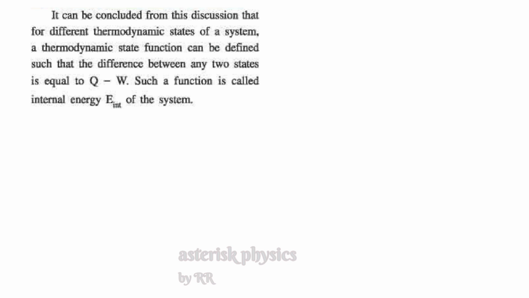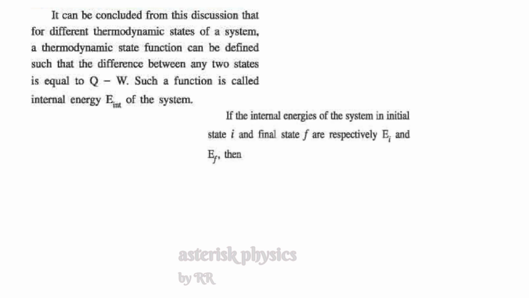So, from the above discussion, it is concluded that for different thermodynamic states of a system, a thermodynamic state function can be defined such that the difference between any two states is equal to Q minus W. Such a function is called the internal energy of the system.